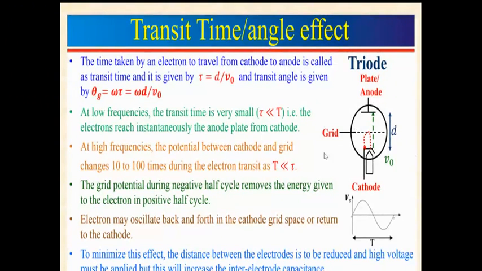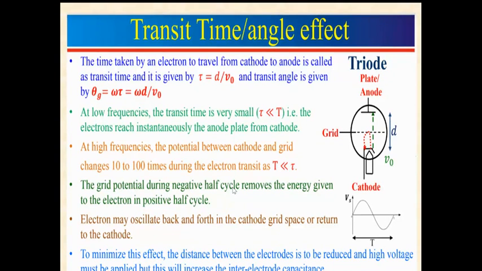As the time period reduces, it becomes very, very small in comparison to the transit time. Then what happens in a positive half cycle? If the positive half cycle starts, the electron starts moving, and it switches before reaching the end. But here the time period is 1/100 of the one transit time.